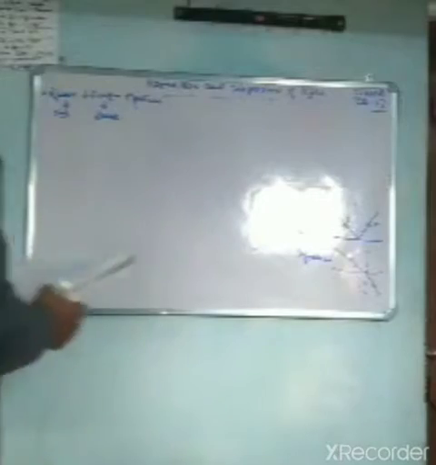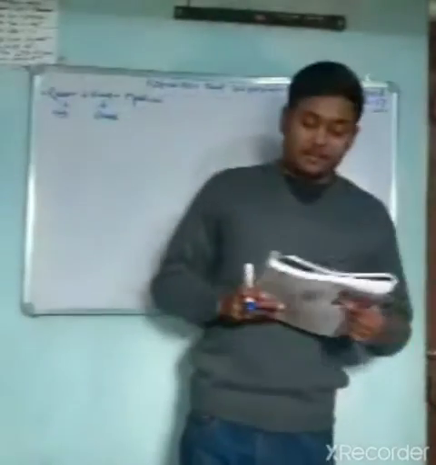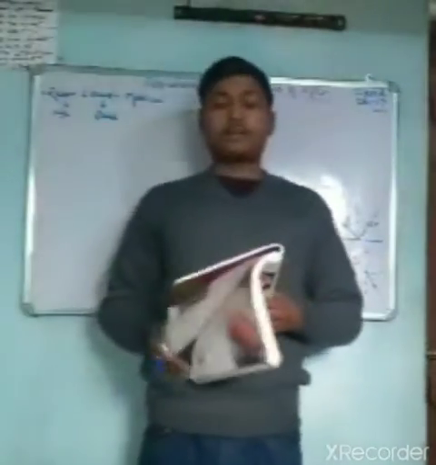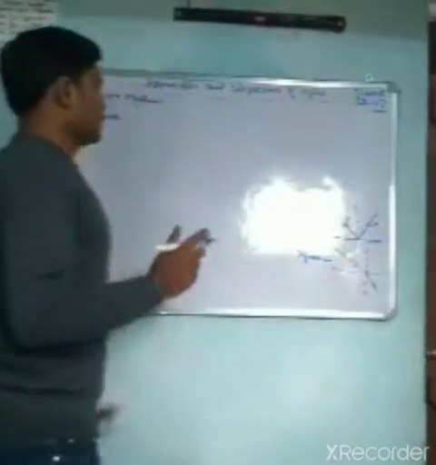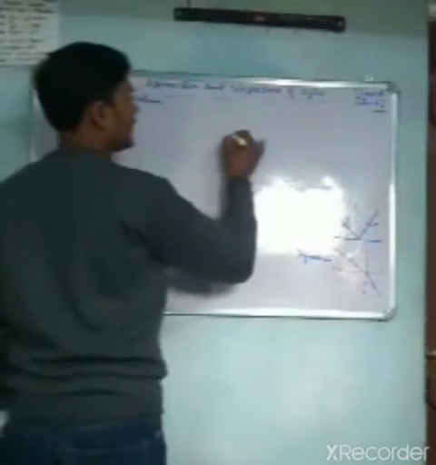But whenever the incident ray comes from denser medium to rare medium, it bends away from the normal. So this is the basic information about refraction of light passing through media of different optical densities.